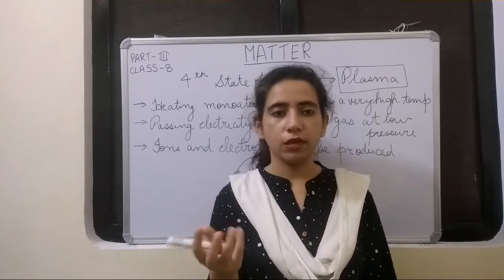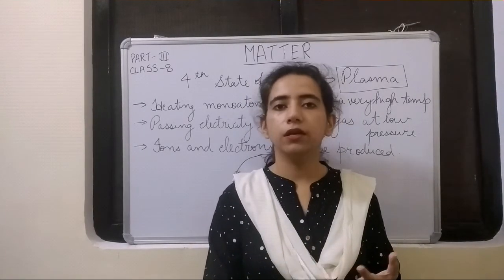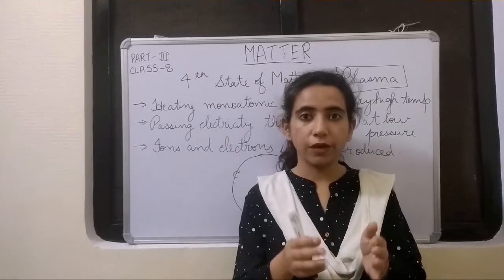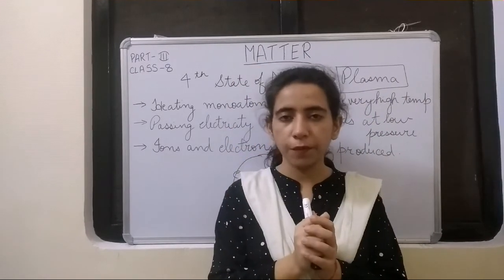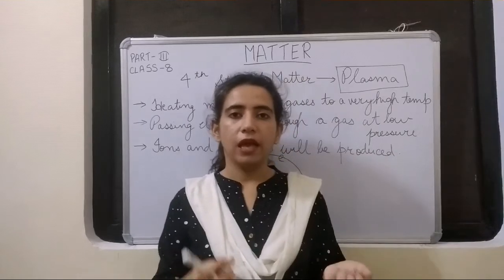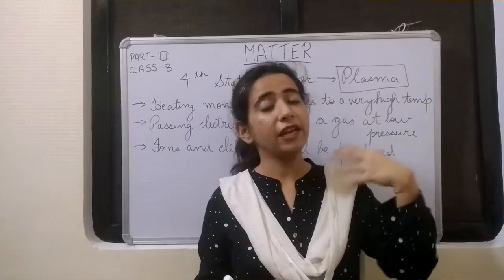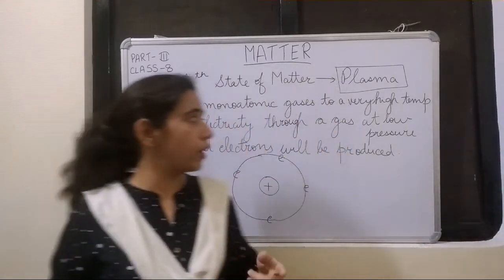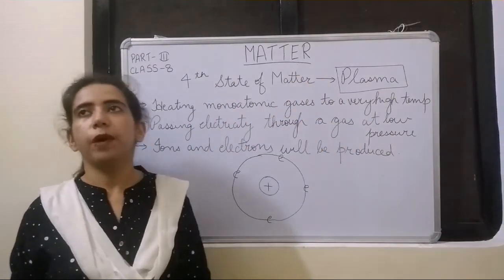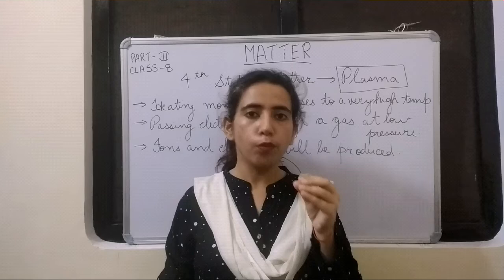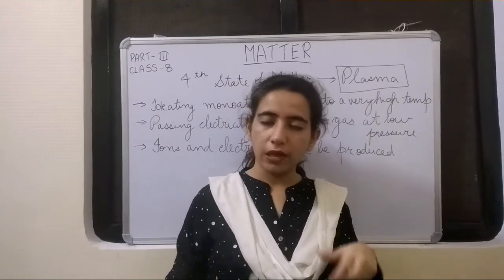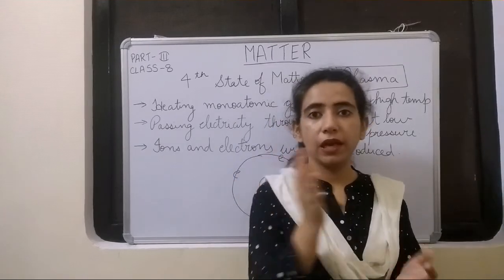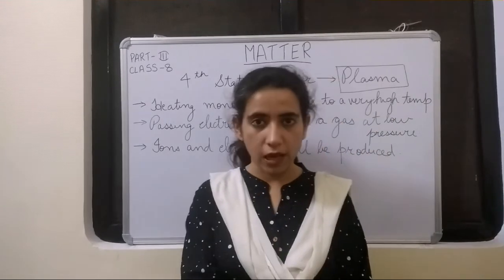I will tell you the names: helium, neon, argon, krypton, xenon, radon. These are all noble gases. These are monoatomic, that means helium atoms are there in the atmosphere. Suppose you are taking helium gas and heating it to a high temperature, then it will be converted to plasma. There is one more way of producing plasma, by passing electricity through a monoatomic gas at a low pressure. That means if you take a monoatomic gas, apply low pressure to it and pass electricity, then it will be converted to plasma.